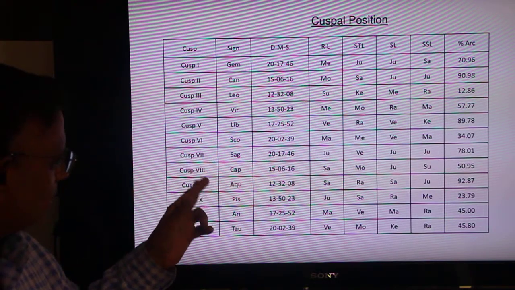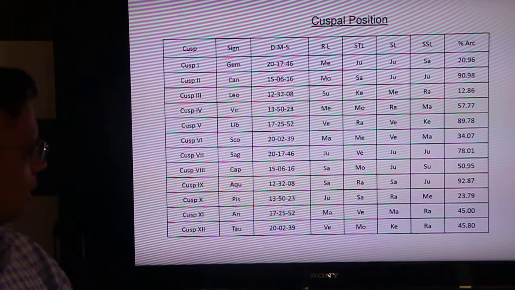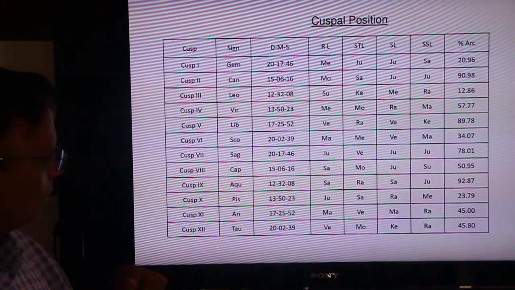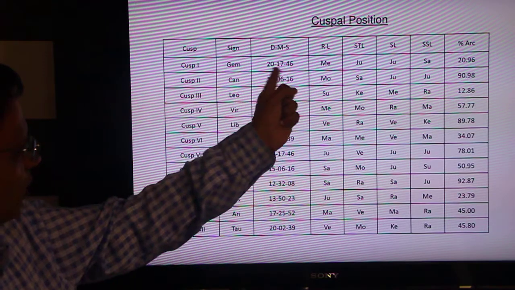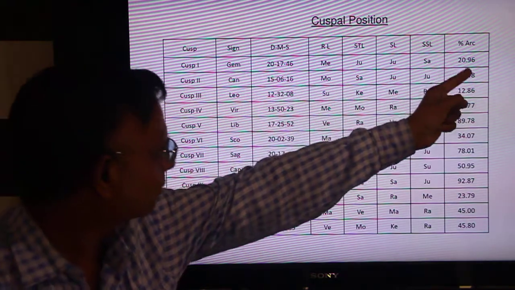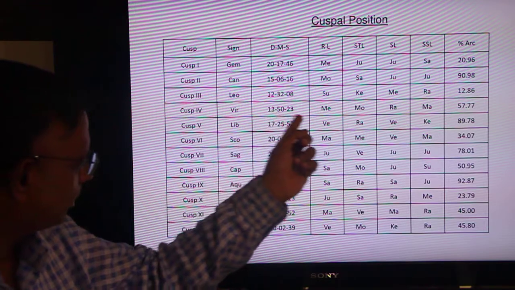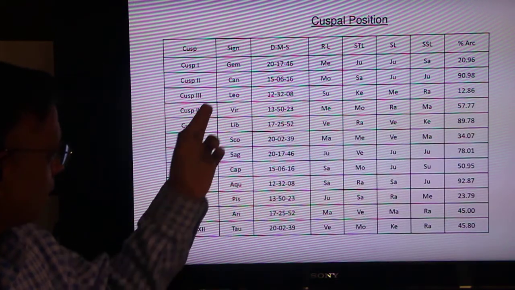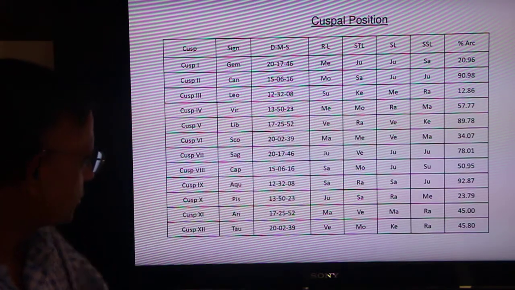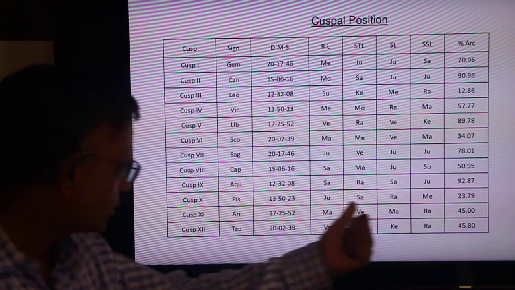Cusp 9, your father. Okay. I told you, this is the chart of your mother. This is your chart. This is short from your chart. This is your mother's chart. If it is taken to proper saying, the mother's chart is here. The younger co-born, younger brother, sister chart is this. So your father's chart is this.